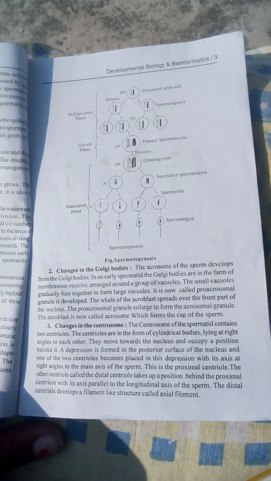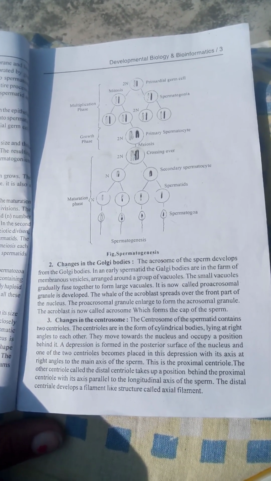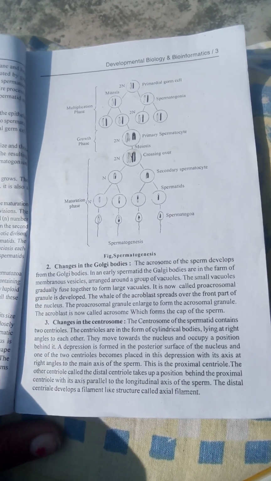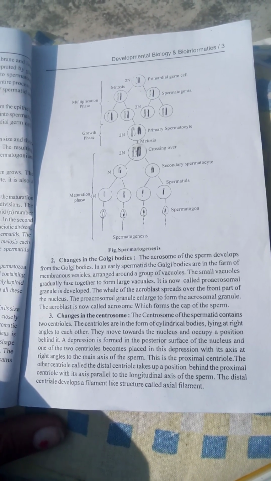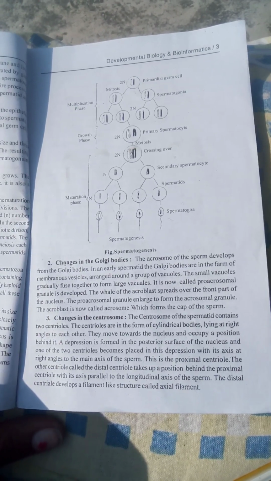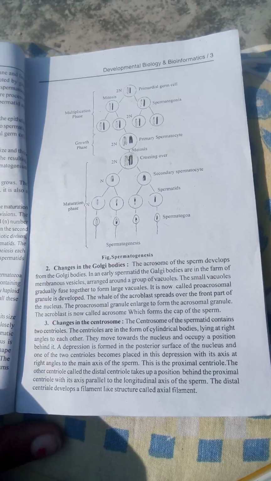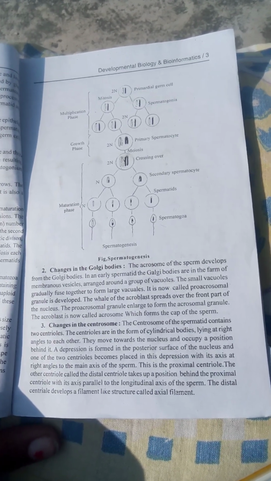This is the proximal centriole. The other centriole, called the distal centriole, takes up a position behind the proximal centriole with its axis parallel to the longitudinal axis of the sperm. The distal centriole develops a filament-like structure called axial filament.